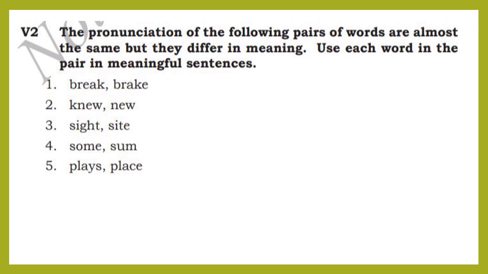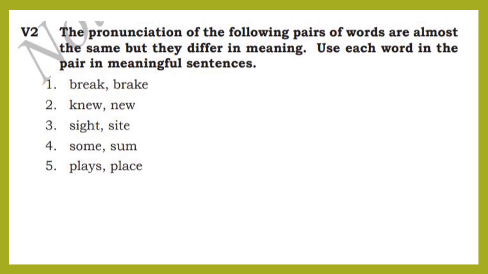See, all these words have the same pronunciation and sounds, but they have different spellings and different meanings. For example, let us take bear and bare.